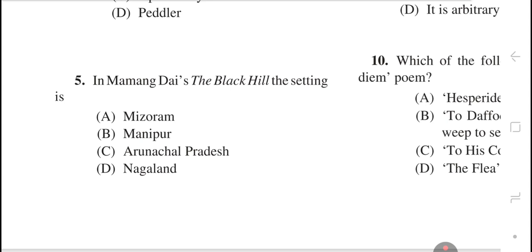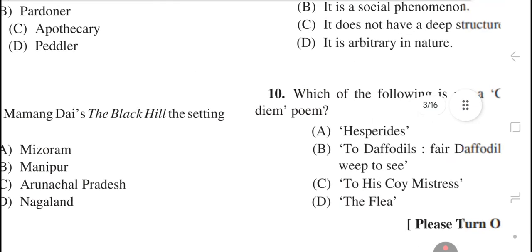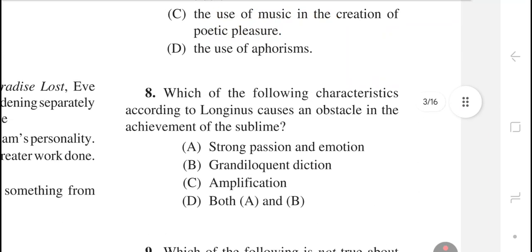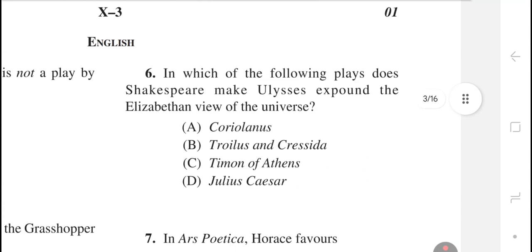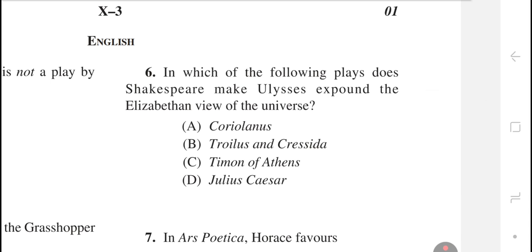Question number 5. In Mamang's Die the Black Hill, the setting is. The right answer is option C, Arunachal Pradesh. Question number 6. In which of the following plays did Shakespeare make Ulysses expound the Elizabethan view of the universe? The right answer is option B, Troilus and Cressida.